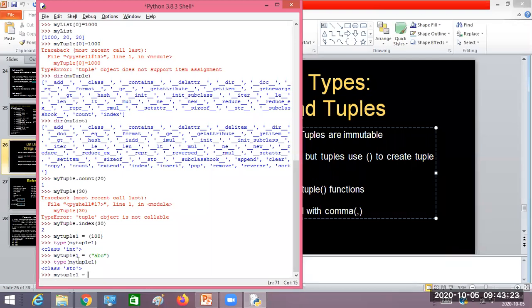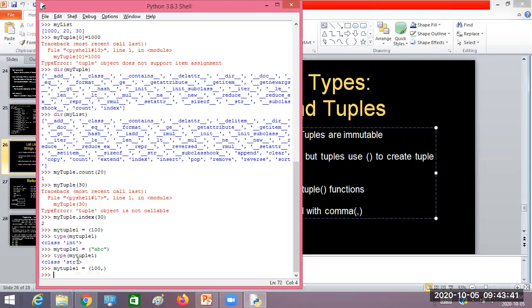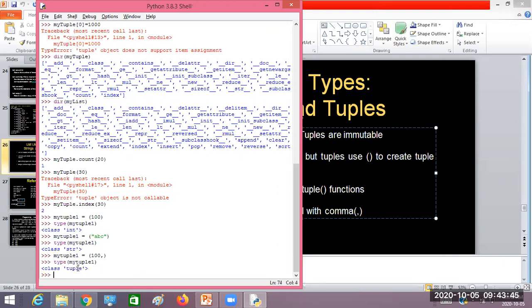So what happens when there is a single data? You must always end it with a comma. That's a restriction with the tuple. If you have a single element, always end that element with a comma. Now check the type of my tuple one. What did we get this time? We got the tuple type. So that's the constraint on the tuple.